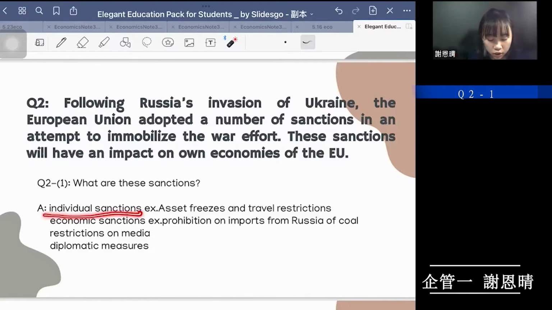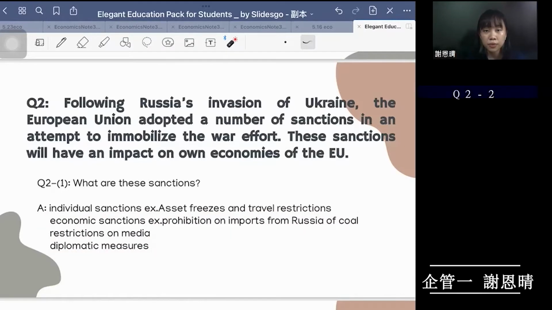individual sanctions, such as asset freezes and travel restrictions, economic sanctions, such as prohibition on imports from Russia of coal or oil. Also, restrictions on media and diplomatic measures. And these measures are designed to weaken the Kremlin's ability to finance the war and also impose clear economic and political costs on Russia's political elite responsible for the invasion.